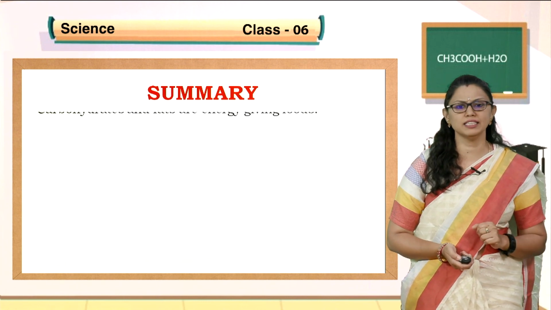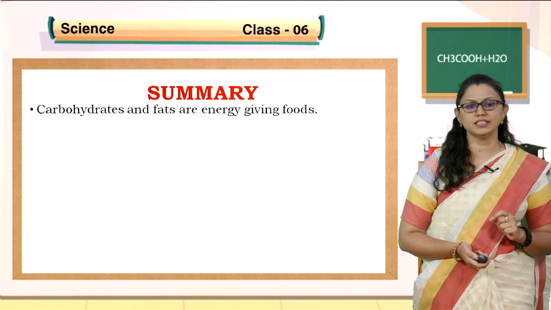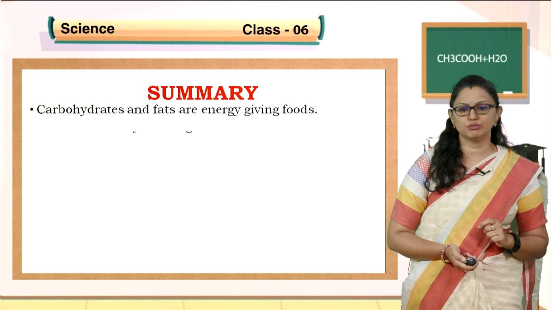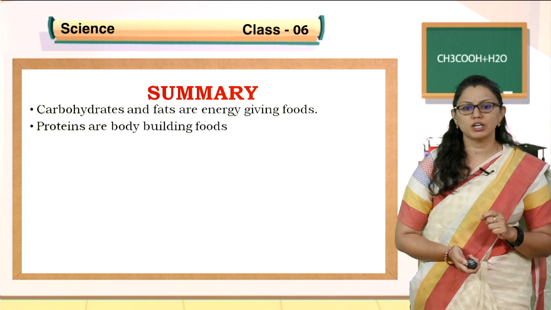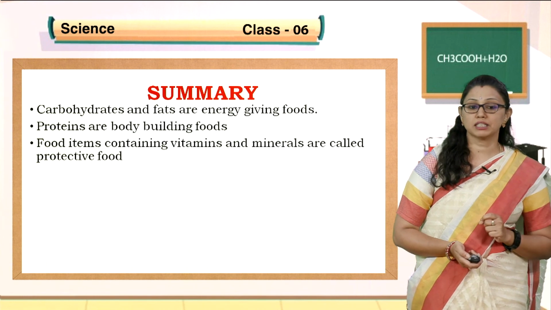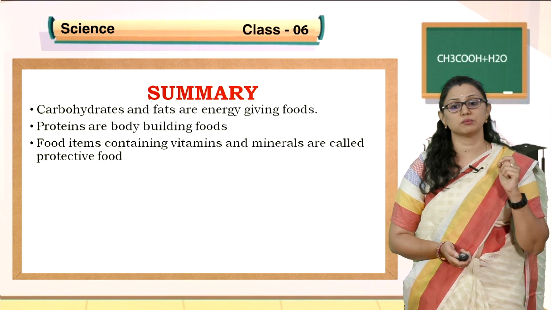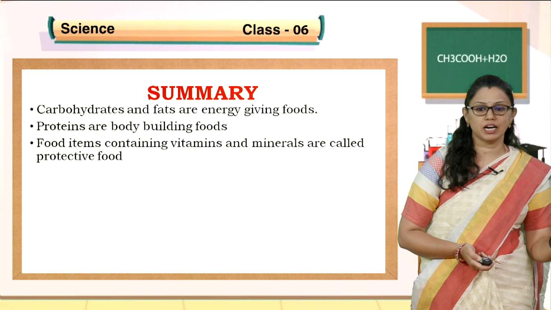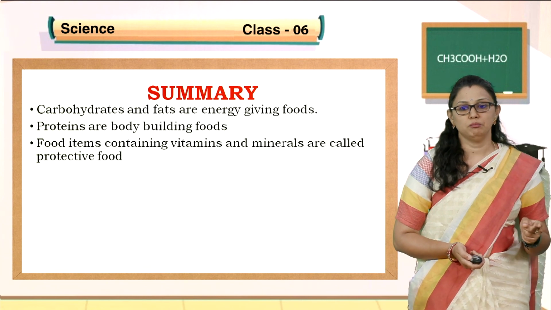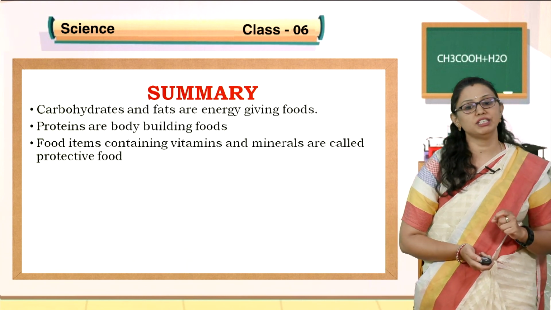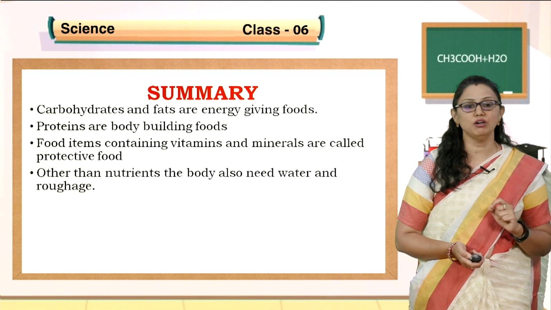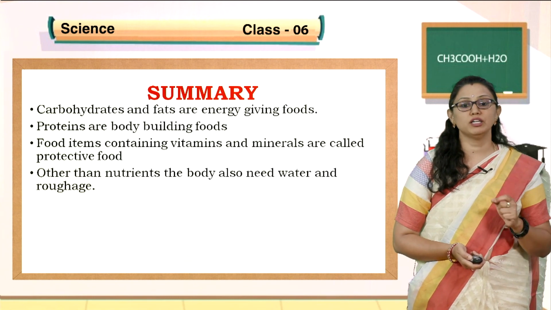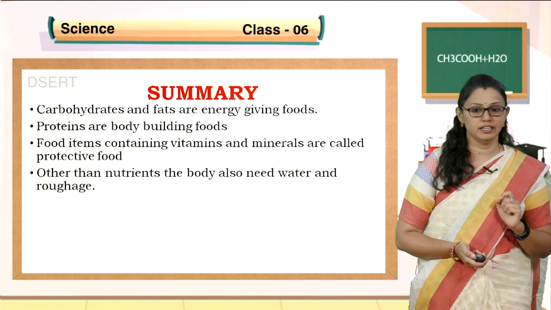Let us summarize this session. Carbohydrates and fats are energy giving foods, proteins are body building foods, and food items containing vitamins and minerals are called protective food. So we have studied energy giving food, body building food, and now vitamins and minerals are called protective food. Other than the nutrients, the body also needs water and roughage.